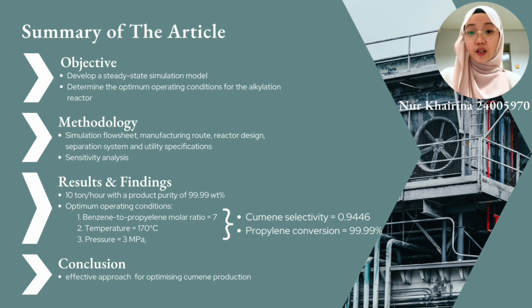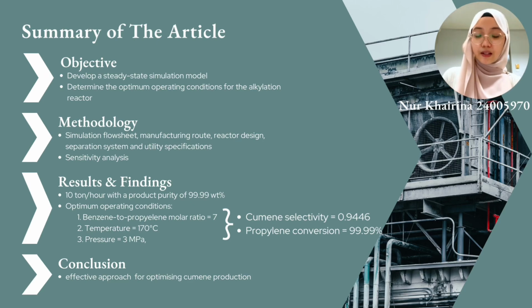Before discussing the research, it is very important for us to know that cumene is a petrochemical compound that is mainly used as a raw material, and improving its efficiency is significant in the industry. This study aims to optimize cumene production by developing a steady-state process simulation using Aspen HYSYS version 10. The researchers modeled an integrated alkylation and transalkylation process where benzene reacts with propylene to form cumene, and then the unwanted byproducts are converted back into cumene.